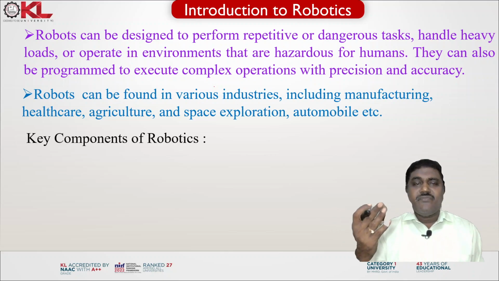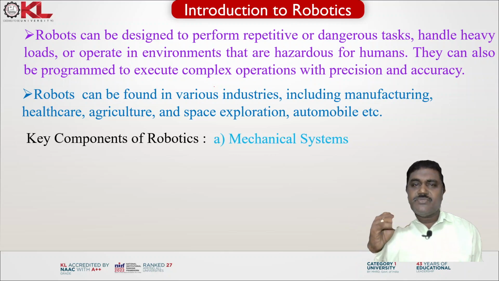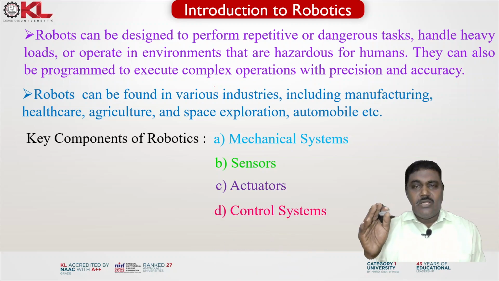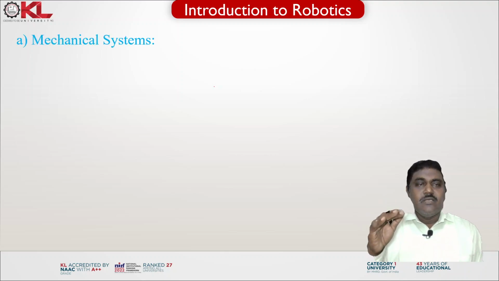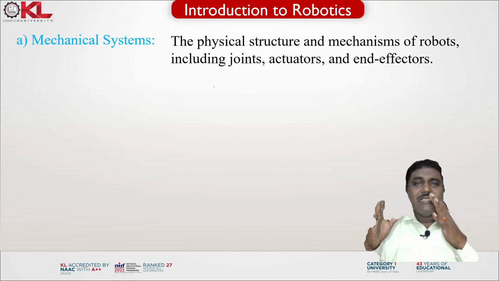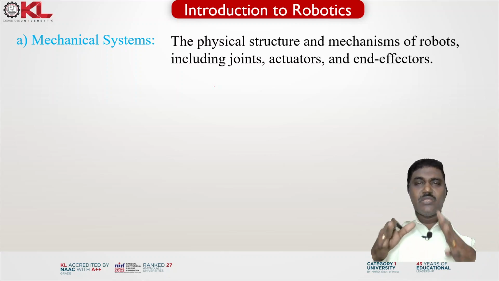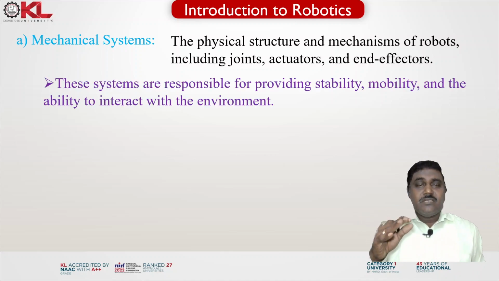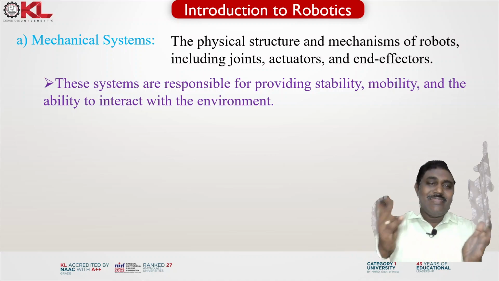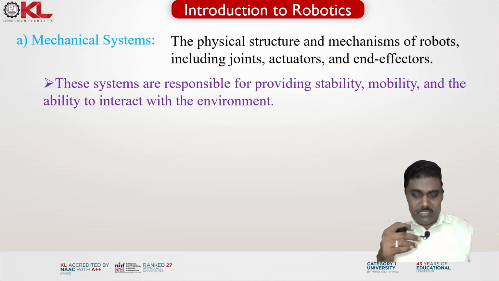So, the key components of robotics: the mechanical systems, sensors, actuators, control systems. These are the key components. So, what are the mechanical systems? Let us discuss in detail the mechanical systems involved in robotics. The physical structure and mechanism of robots, including joints, actuators, and end effectors. These systems are responsible for providing stability, mobility, and the ability to interact with the environment.